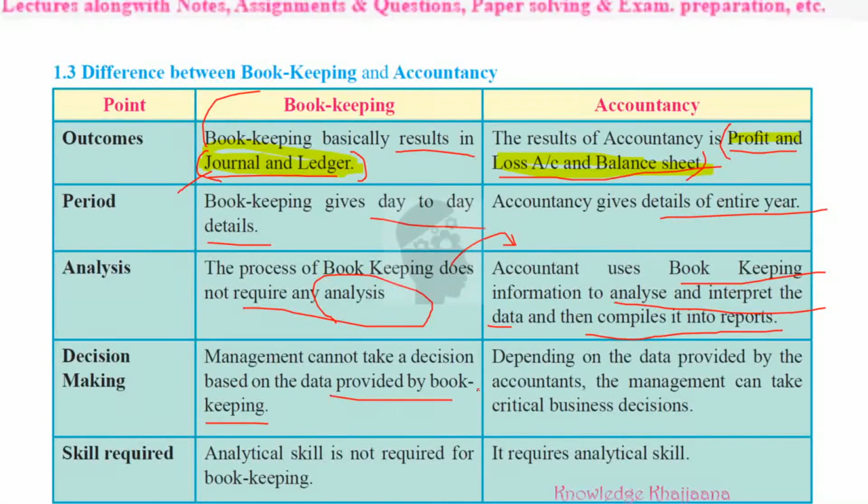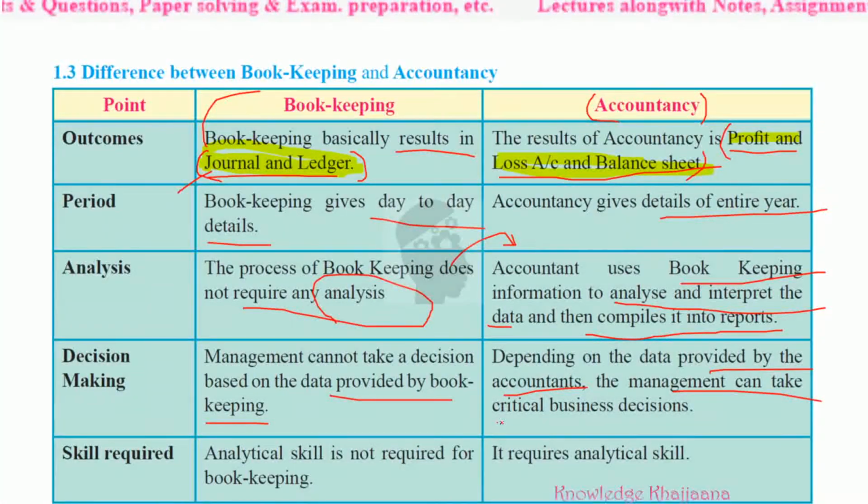Whereas management can depend on the data provided by the accountant, because it is the secondary stage. He prepares the profit and loss account, he analyzes the data, compiles it, interprets it, and then prepares the reports also. So under the work of accountancy, management can take critical business decisions. Critical means important business decisions, which can be taken depending on the data the accountant has provided to the management.